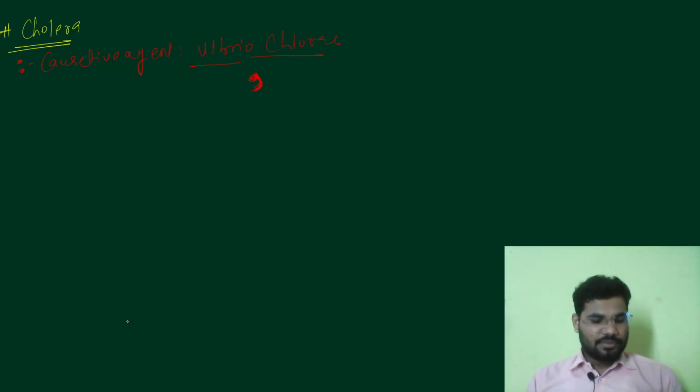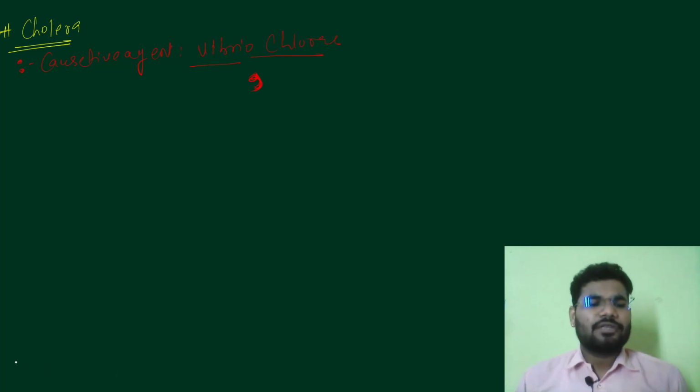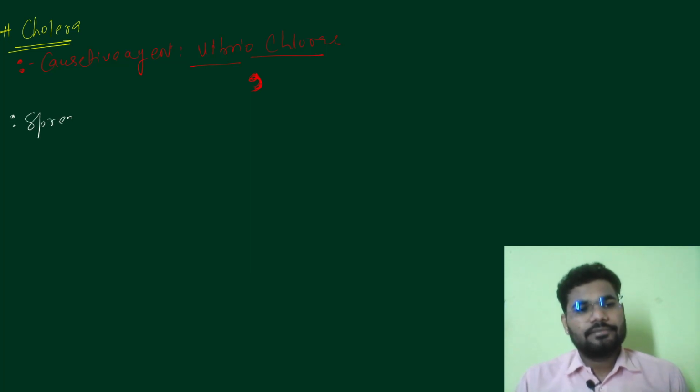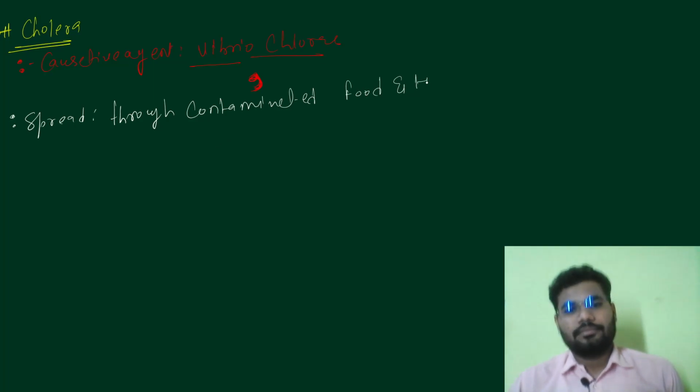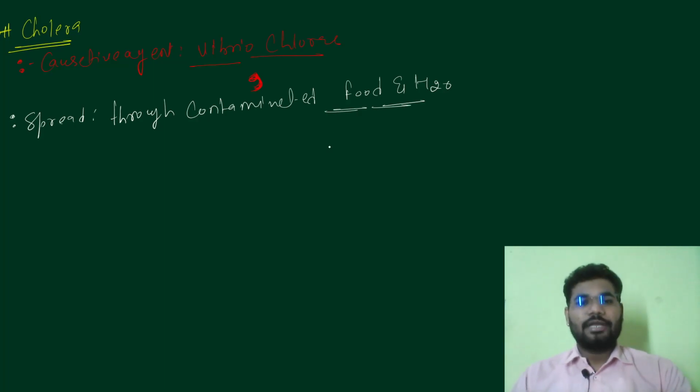Now what are the symptoms basically, and what is the problem? And usually before the symptoms, how is it spread? So how does it reach a healthy person? It is spread through contaminated food and water.